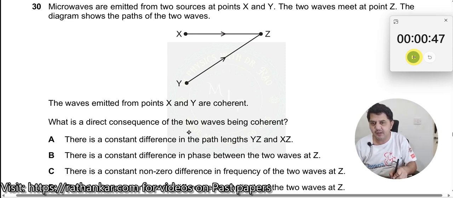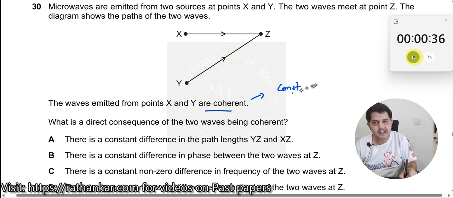What's the direction of the consequence of two waves being coherent? What will happen when they are coherent? Very simple. Whenever you have two waves that are coherent, what do you mean by that? That means they will experience a constant phase difference between the two waves at their superposition point, first one, and secondly it can lead to a consistent interference pattern.